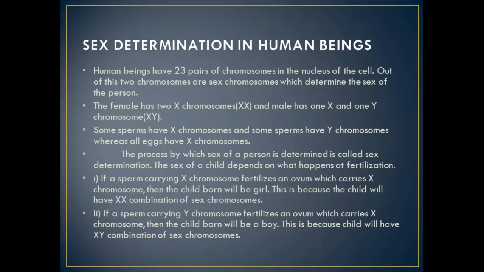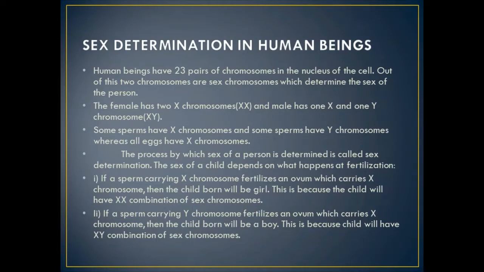The female has two X chromosomes, so the genetic constitution of the sex chromosomes is XX, and the male has one X and one Y chromosome, so the genetic constitution of the sex chromosomes is XY. So whenever gametes are formed in the male, some sperms will have the X chromosome and some sperms will have the Y chromosome. But in the case of the female, because the sex chromosomes are both XX, all the eggs will have the X chromosome only. The process by which the sex of a person is determined is called sex determination.